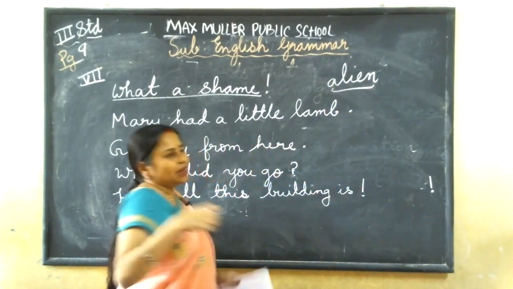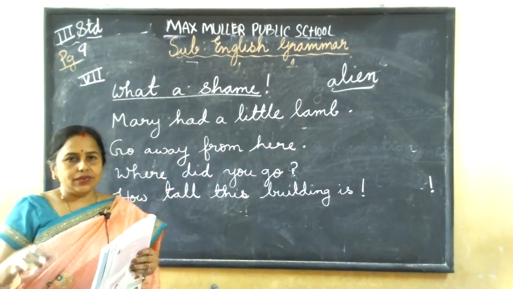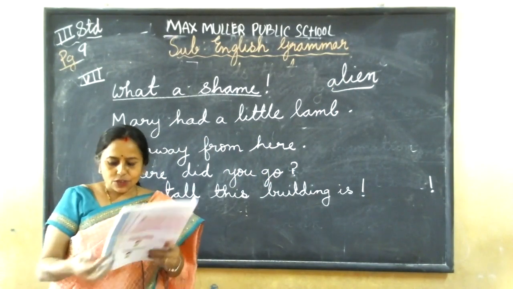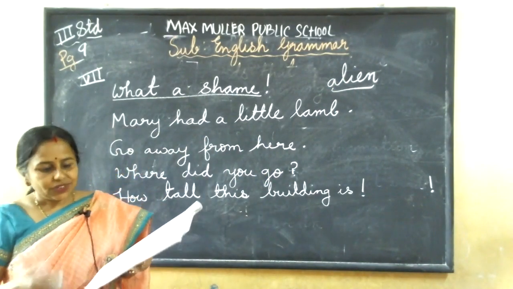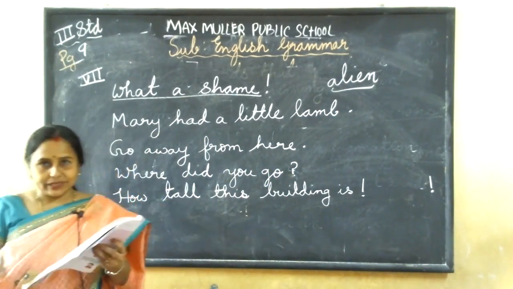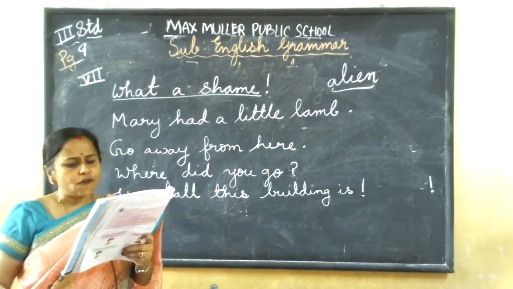Alien means what? Sometimes you imagine that people from some other planet are coming and sometimes they visit our planet. These are imaginations, so we never saw how they look. It is some robot type appearance. They just imagine.